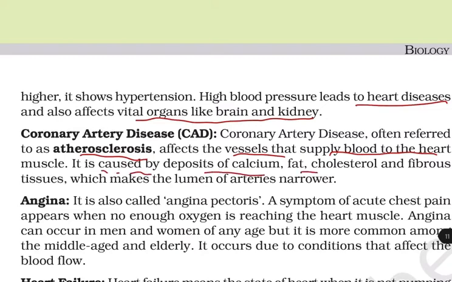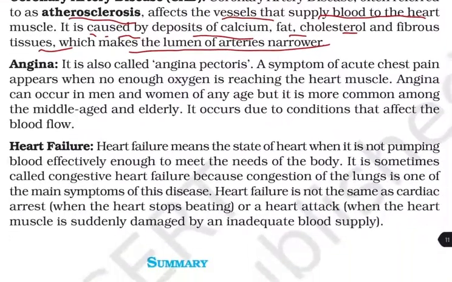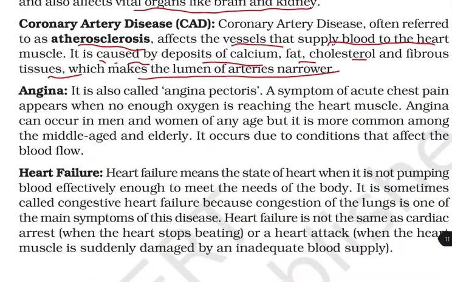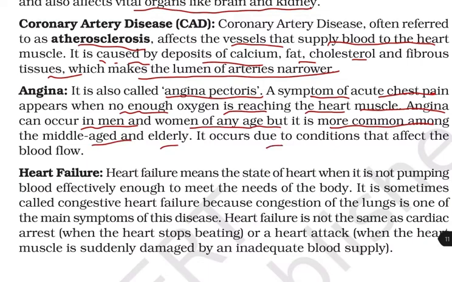It is caused by the deposit of calcium, fat, cholesterol, and fibrous tissues, which makes the lumen of the arteries narrower. Angina, also called angina pectoris. A symptom of acute chest pain appears when not enough oxygen is reaching the heart muscles. Angina can occur in men and women of any age, but it is more common among the middle-aged and elderly. It occurs due to a condition that affects the blood flow.